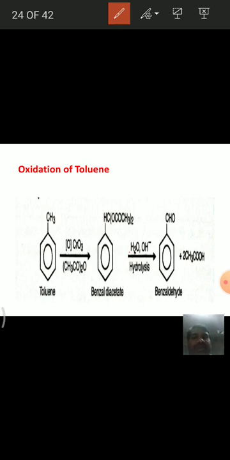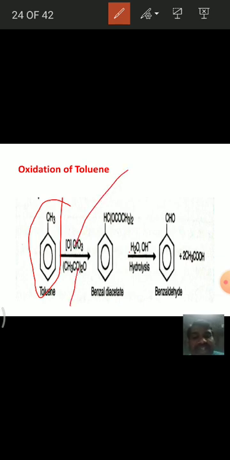See here, this is toluene. When it is oxidized with chromium trioxide in the presence of acetic anhydride, this acetic anhydride is used to prevent the further oxidation of benzaldehyde to benzoic acid.